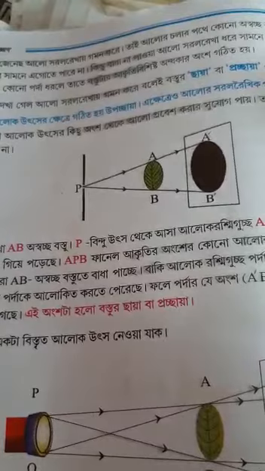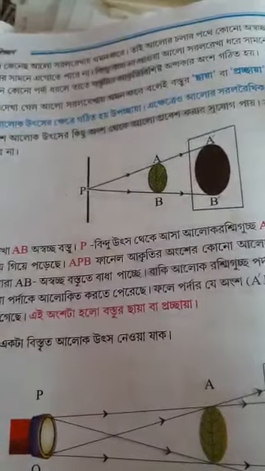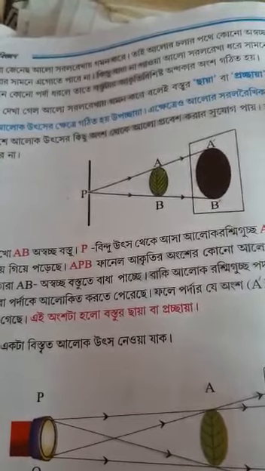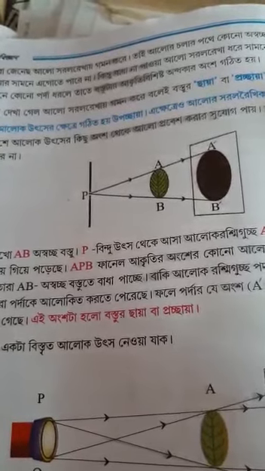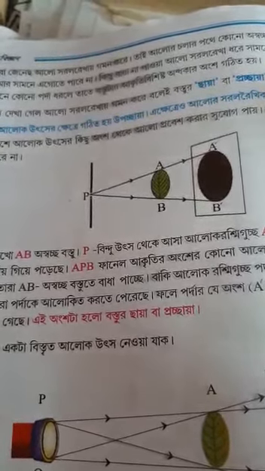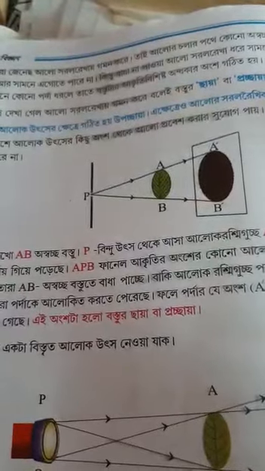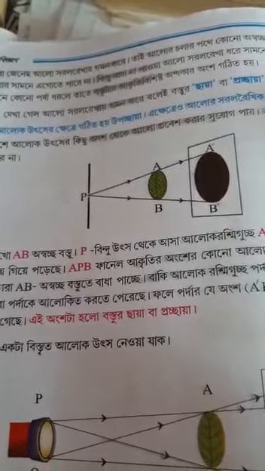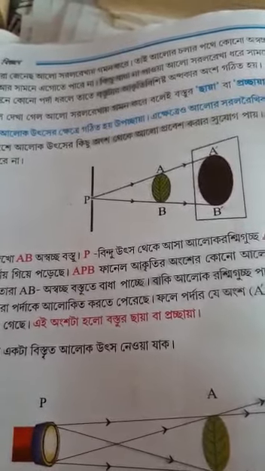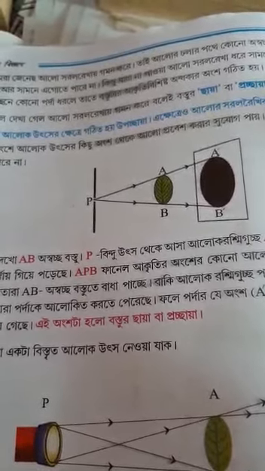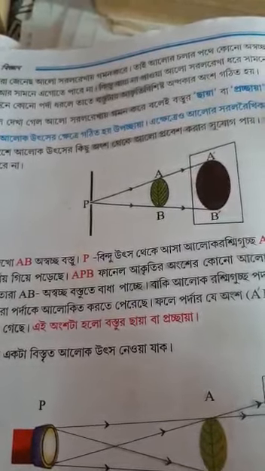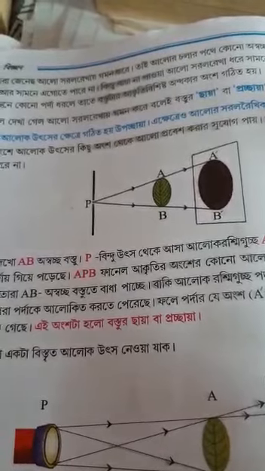Then light cannot go forward crossing the opaque object, because opaque object means that cannot let light pass through it. The objects, the things that do not let light pass through it are called opaque objects. অস্বচ্ছ বস্তু, এর মধ্য দিয়ে কাঠ যেমন এর মধ্য দিয়ে আলো পাস করে না.